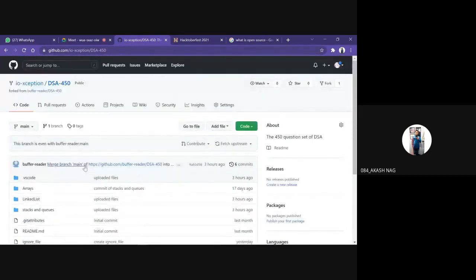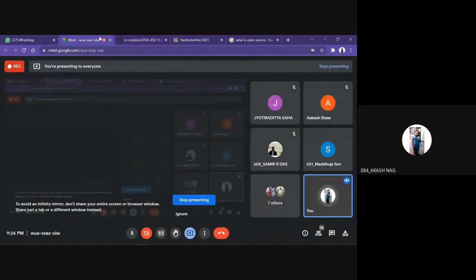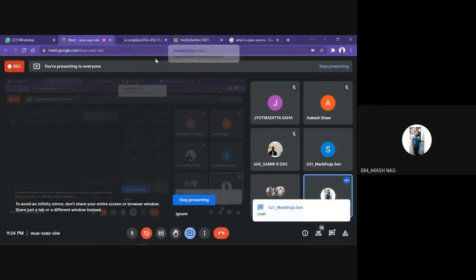So forking is clear to everyone? Can everybody confirm if fork is clear? If somebody has some issues with it, I can explain it again. Is everybody clear with forking? Just tell me whether I should repeat it or not. Okay. So forking is clear to everybody. Okay.